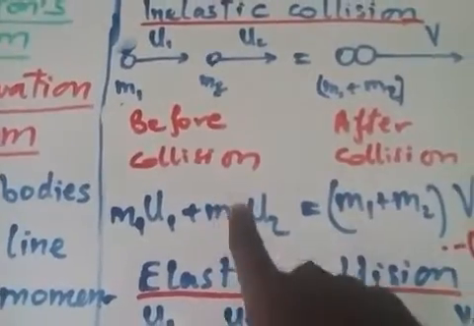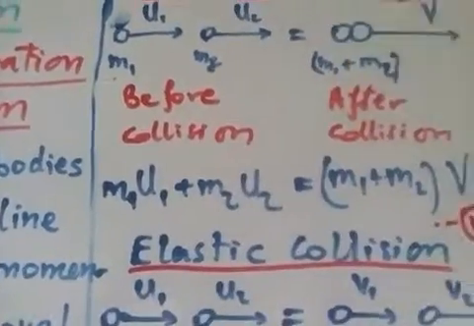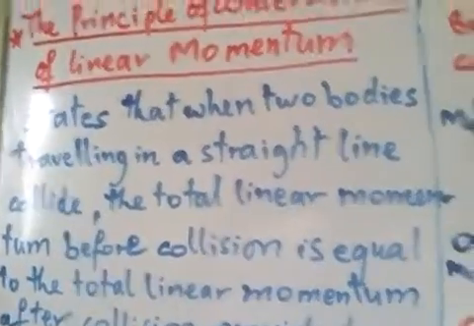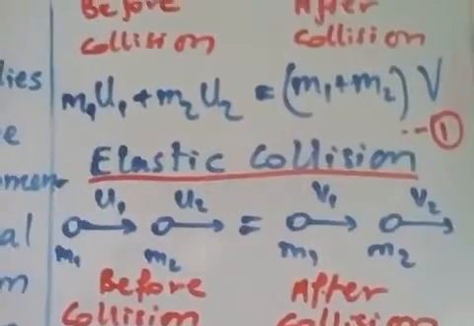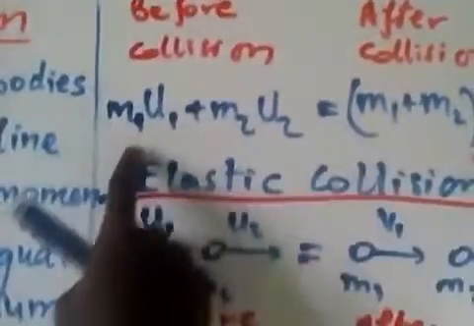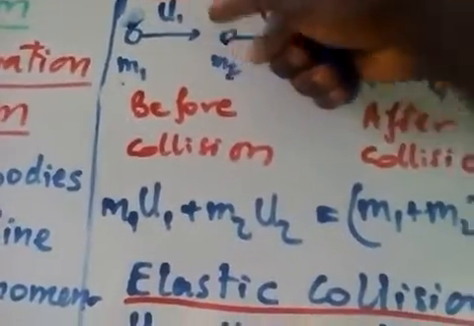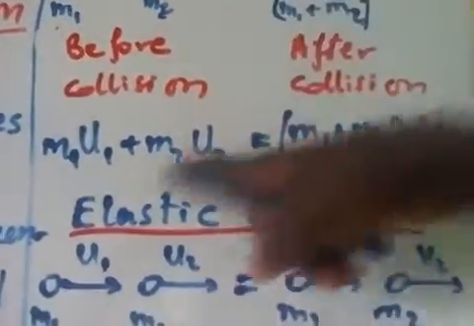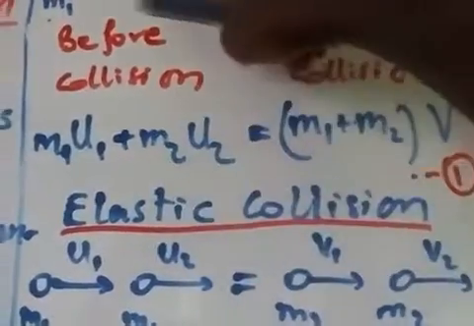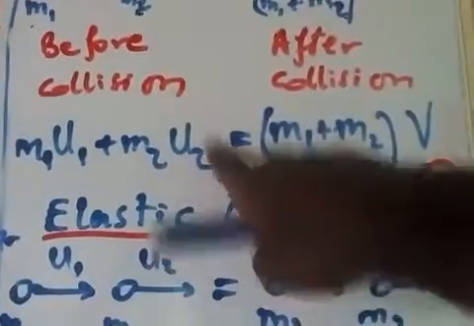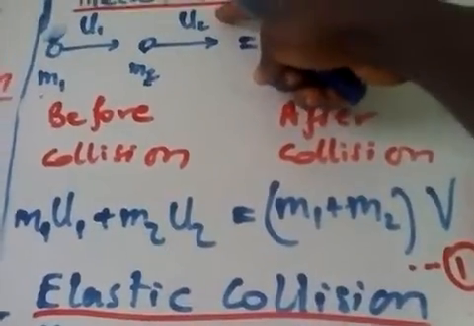For the inelastic collision, we can apply the principle of conservation of linear momentum. We write the equation m1 times u1, that is the mass and initial velocity of the first object, plus m2 times u2, that is the mass and initial velocity of the second object.